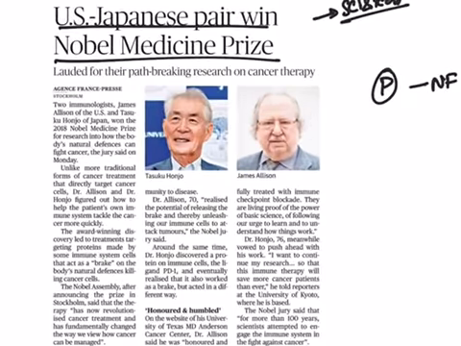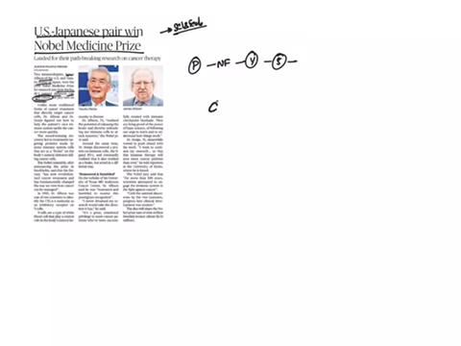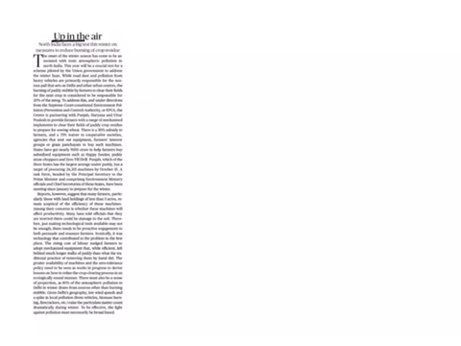This year, 2 people got the Nobel Prize in Medicine for the discovery of how the body's natural defenses can fight cancer. There are many treatments for cancer, but this treatment is special because they have discovered how our own immune system can attack these cancer cells.